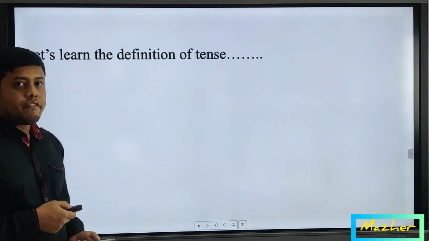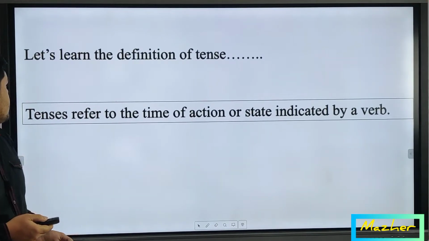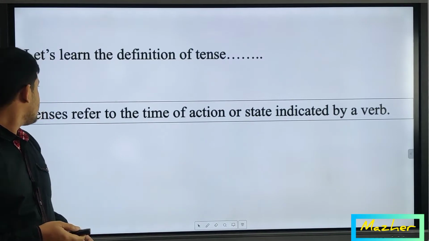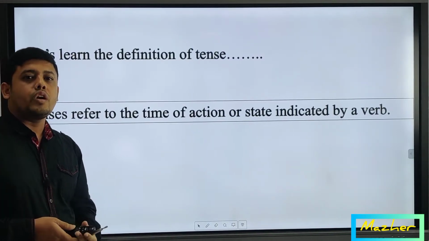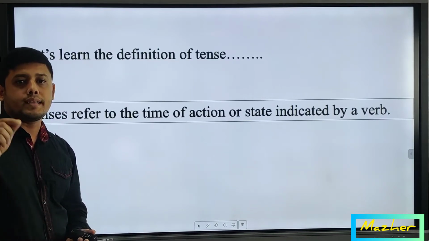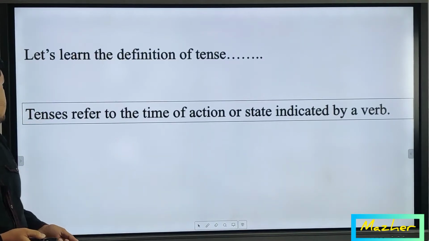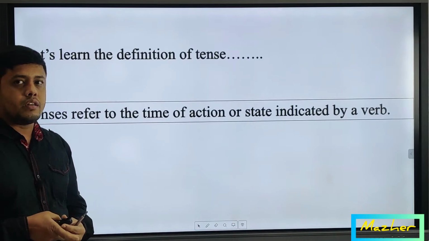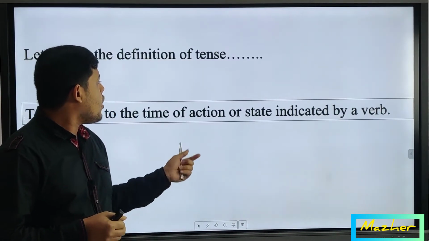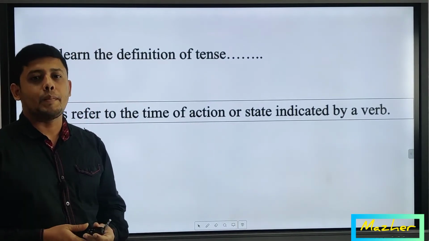Let's learn the definition of tense at first. What do you mean by tense? Here is written, tense is referred to the time of action or state indicated by a verb. When you discuss tense, you have to try your best to understand its definition. What is the exact definition of tense? Tense is referred to the time of action. The word time of action is very important to remember. Or state indicated by a verb. State means situation which is indicated by a verb.